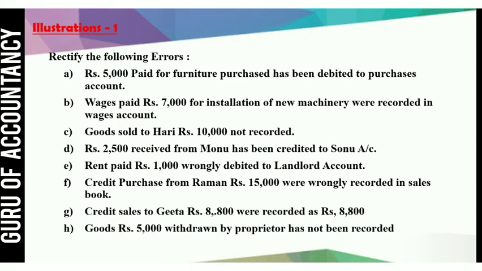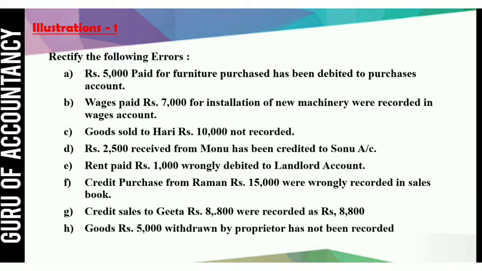Fourth, rupees 2500 received from Monu has been credited to Sonu's account. Now 2500 received from Monu, so entry should be cash account debit to Monu, but by mistake we have recorded cash account debit to Sonu.